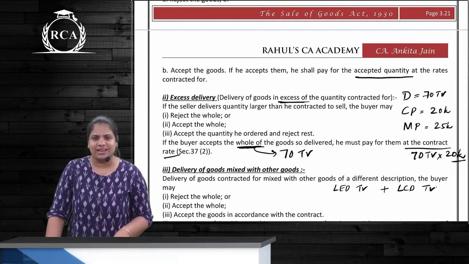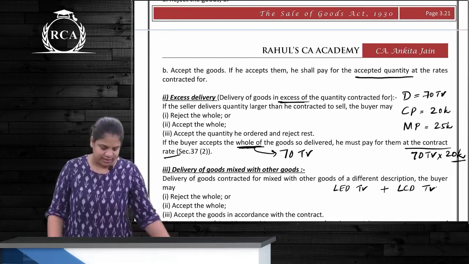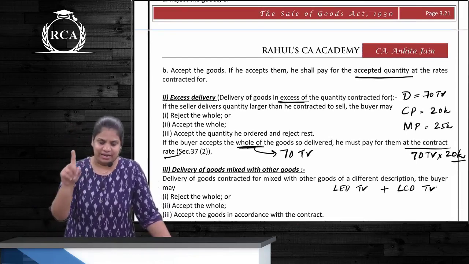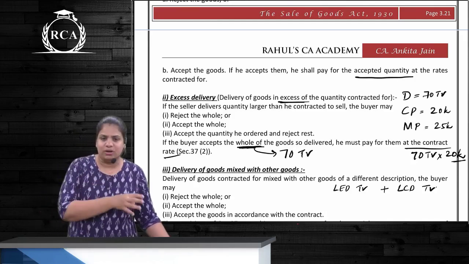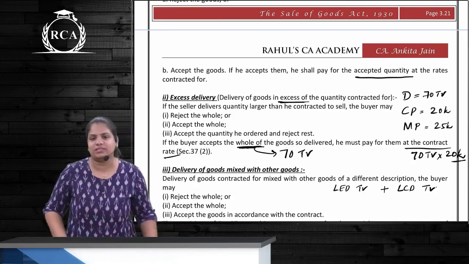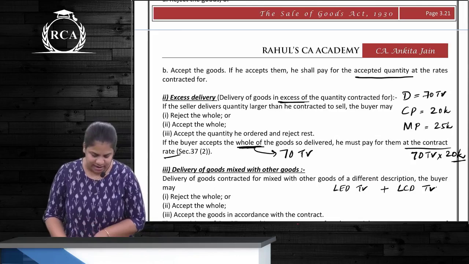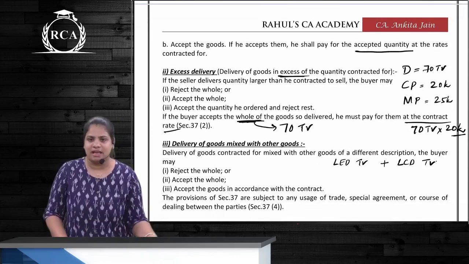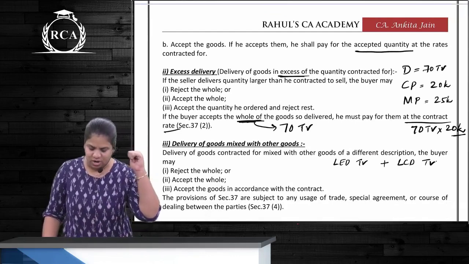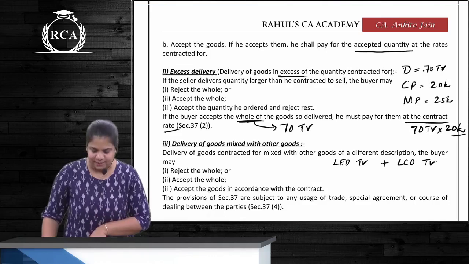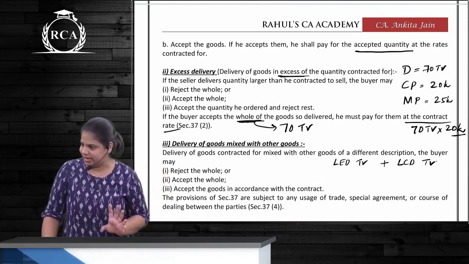Second situation, excess delivery. What has happened? We have got how many? 70 TVs. What can we do? Either reject entire 70 or else accept entire 70 or else accept only 50, which was as per the contract, correct? Where we have accepted entire 70, we have to pay for entire 70 at what price? At the contract price. So contract price of TV was 20,000. Right now market price is 25,000. How much we have to pay? 20,000 for all the 70 TVs, correct?